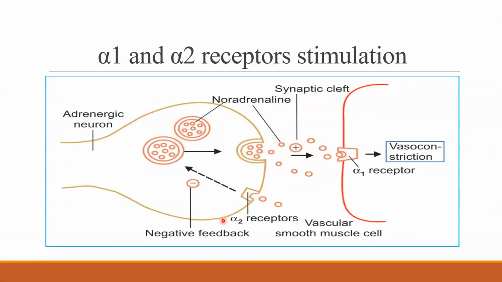Before going any further, let us have the concept of alpha and beta clear. Alpha receptors are further divided into alpha 1 and alpha 2. Alpha 1 receptors are primarily postsynaptic and are responsible for whatever action we see, like vasoconstriction. Whereas alpha 2 receptors are presynaptic. They give negative feedback and inhibit further release of noradrenaline.